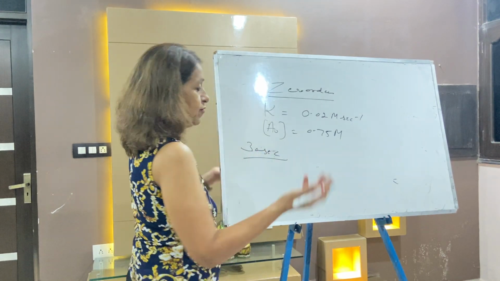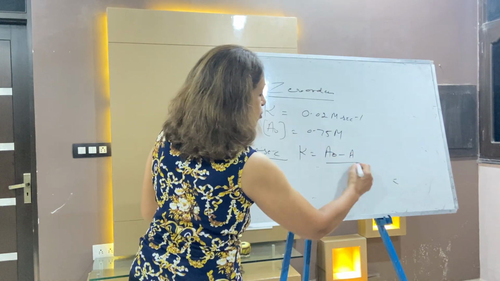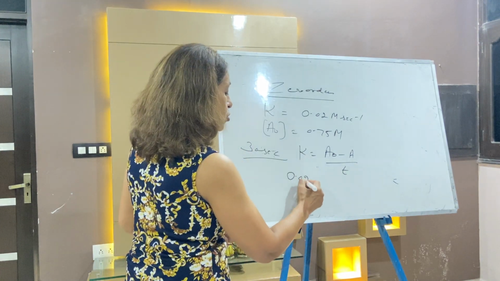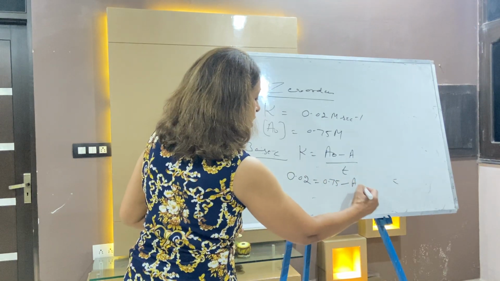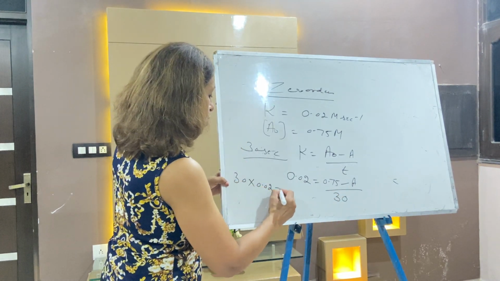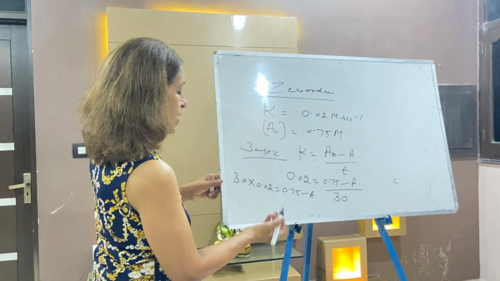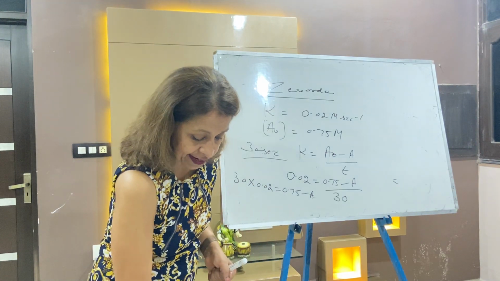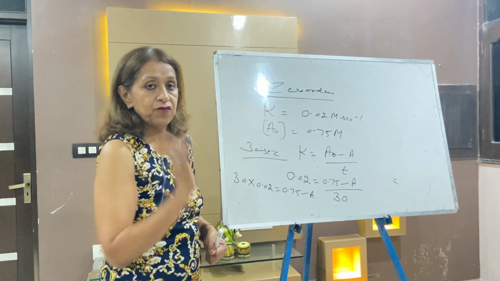After 30 seconds, what is left? So apply the formula: K is equal to A0 minus A by T. Very simple formula for zero order. K is the rate constant. So 0.02 is equal to A0, 0.75, minus what is left, A, by time, 30 seconds. So you multiply 30 by 0.02, which is equal to 0.75 minus A. Please do the calculations. The answer of this question is just 0.15.